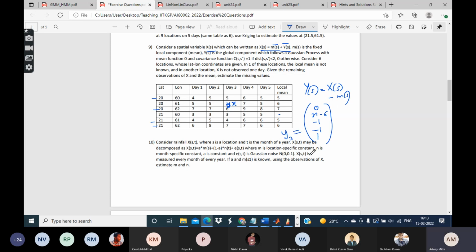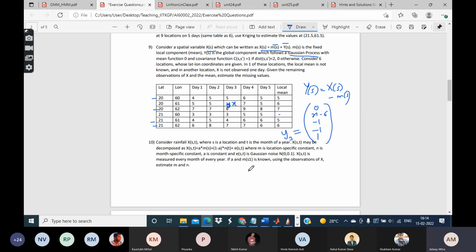So now what do we do? This is a 5-dimensional vector, and what distribution does it follow? It will have to follow the Gaussian distribution, because this y follows a Gaussian process. If it follows a Gaussian process, that means if you consider any subset of the locations, their observations also follow the Gaussian distribution.